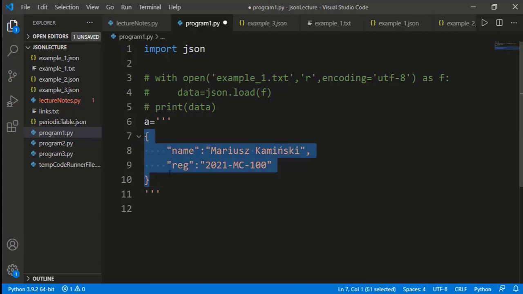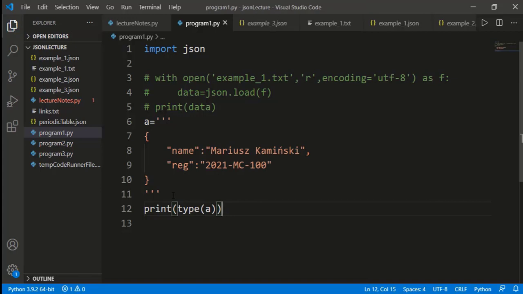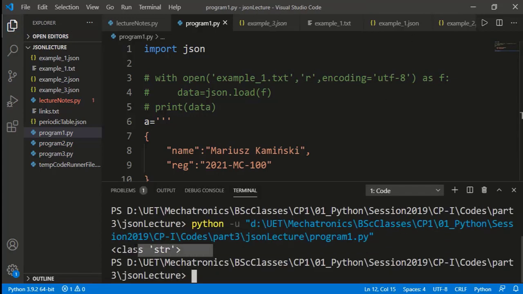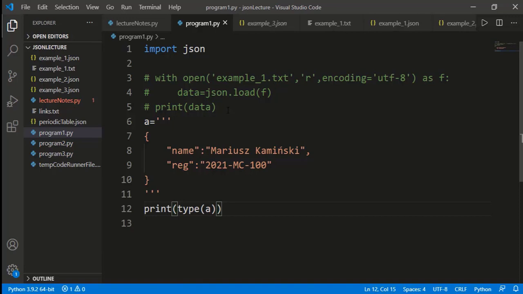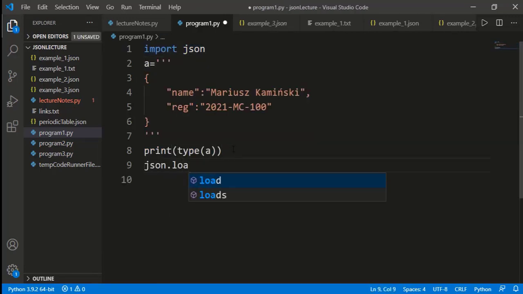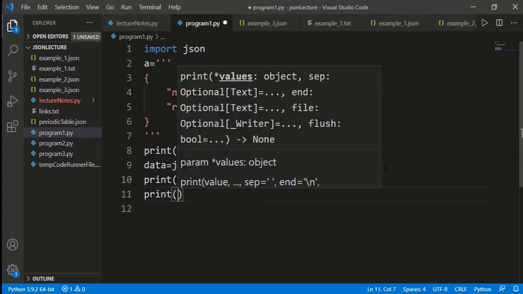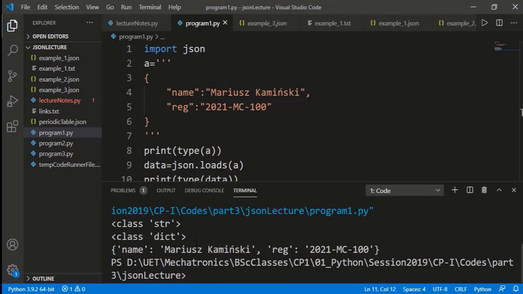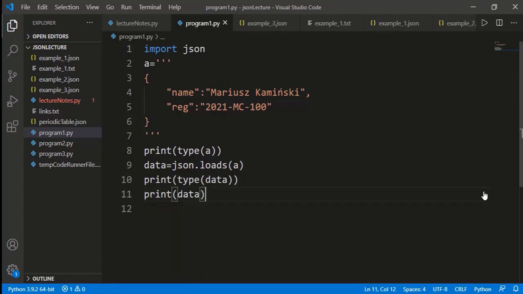So here we have a string A and the string is in the JSON format. You can verify that A actually is a string. Now to load the string as a JSON object, we have the method loads, where the last S is for the string. Let's print the data and the data type. You can see it is a dictionary with key value pairs as described in the string. So we have seen the ways we can load the JSON file or the JSON text. These are loaded as a Python dictionary.